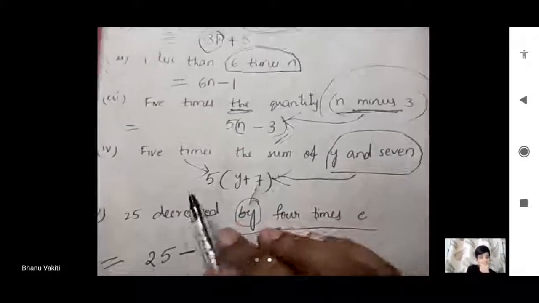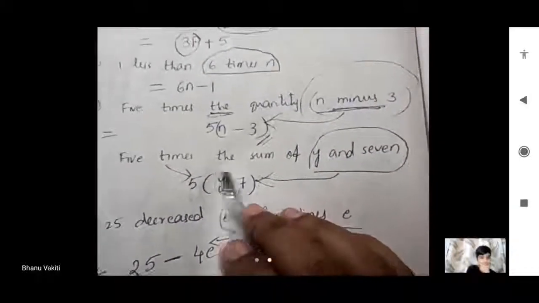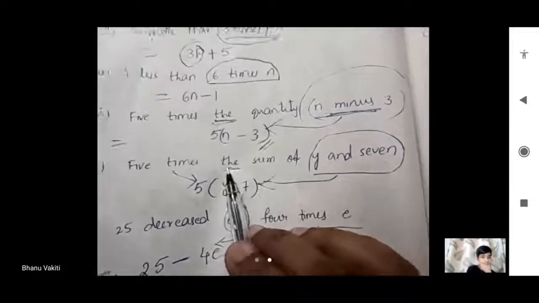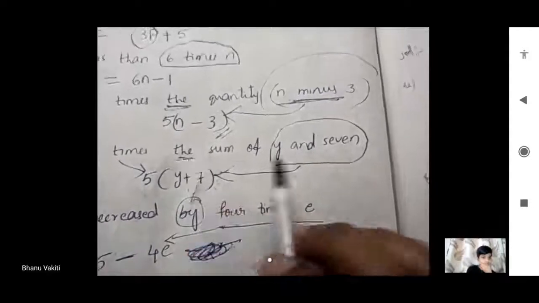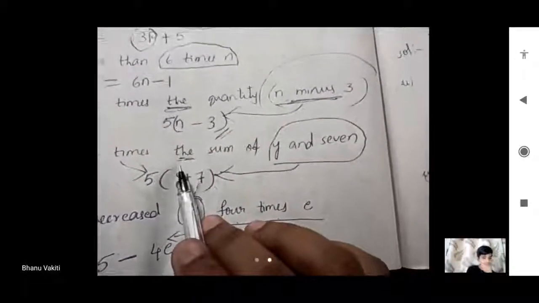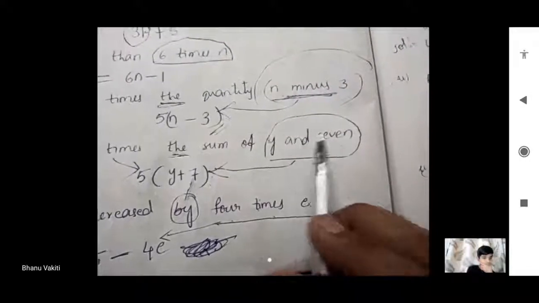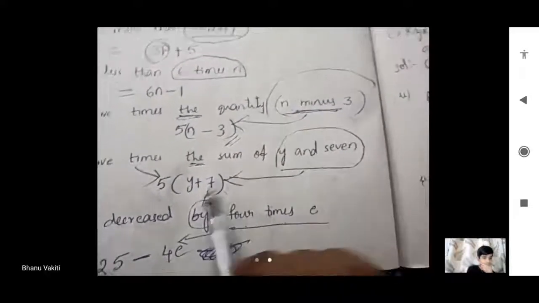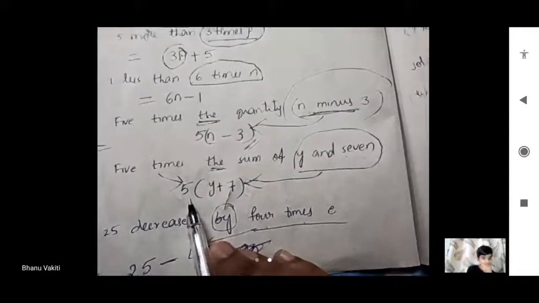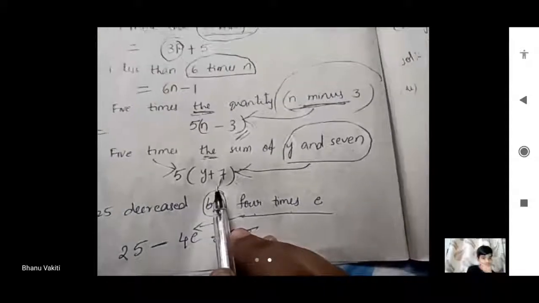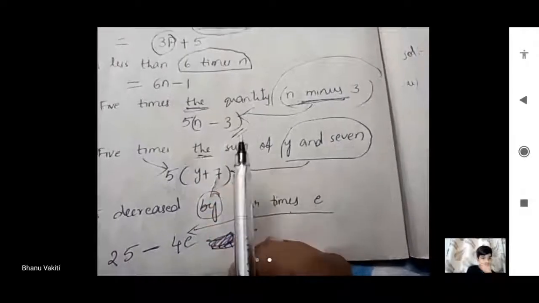Okay. The next one is 5 times the sum of. Again 'the' came. So 'the' has come, which means this is the specified quantity. This is preceded by 'the'. So that's why this is the specified quantity. The sum of 5 and 7 we have to do first: 5 plus 7. Then 5 times of that we have to take. 'The' means it is preceded by a specified quantity.